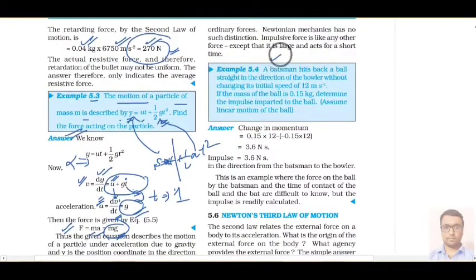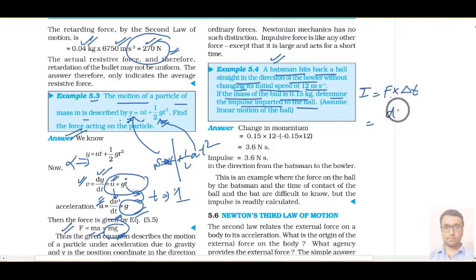With the help of this example you can understand. A batsman hits back a ball straight in the direction of the bowler without changing its initial speed of 12 meter per second. If the mass of the ball is given, determine the impulse imparted to the ball. So we know that impulse is given by force into delta t. Either you can say force into delta t, or you can say force is basically what? Force is change in momentum upon time.